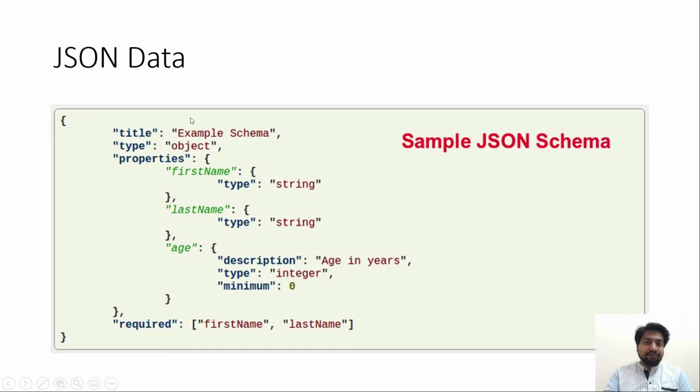If I were trying to represent this data in SQL databases, there would be several tables, like one corresponding to title, type, and properties, and for each property I would have a different row, with duplicate values for title and type. Similarly, required values would also be duplicated.